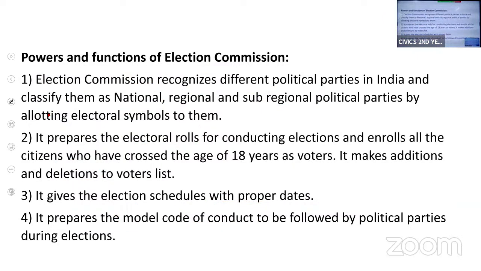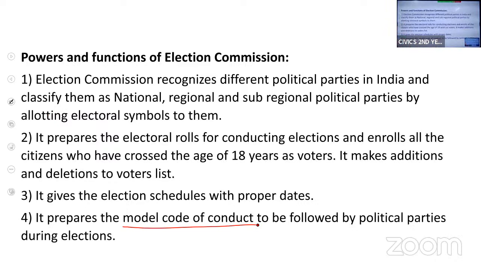Okay. So quickly we will revise these 4 points. Then we'll move to the next point. What is the main function of Election Commission? It will identify the political parties as national, regional or sub-regional. Then it will allot the symbols to the political parties. Then it will prepare the electoral rolls. They'll add the names of the new voters and they will delete the names of the voters who are no more. Then it will prepare a proper schedule of elections. Then it will also prepare Model Code of Conduct.